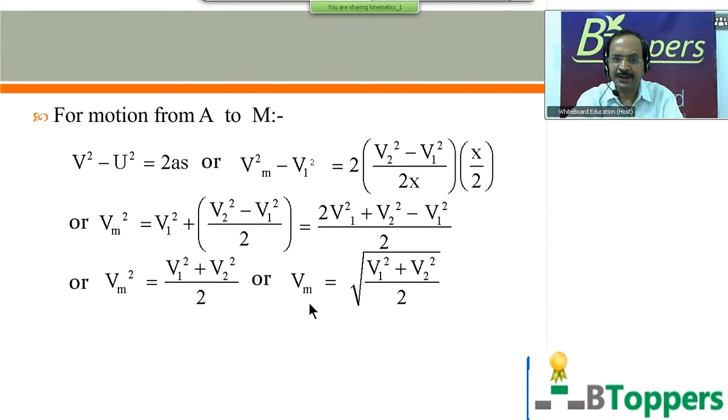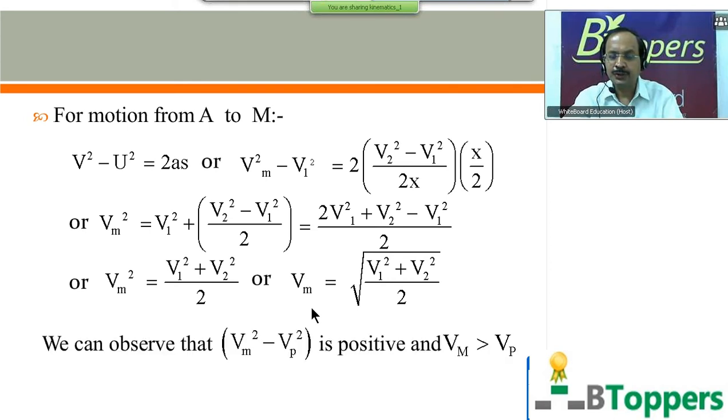Here Vm represents the velocity at the midpoint of AB. If you want to copy the solution or calculation part for the conclusion, you can take a pause and copy it. Try to check this conclusion yourself on paper.